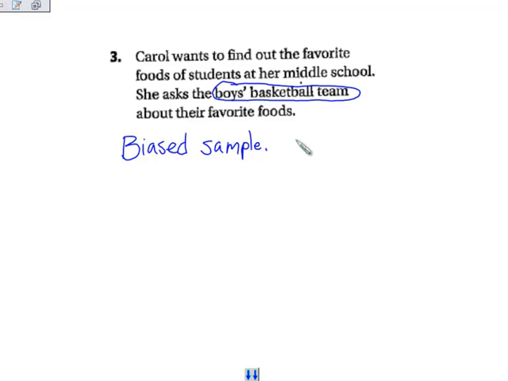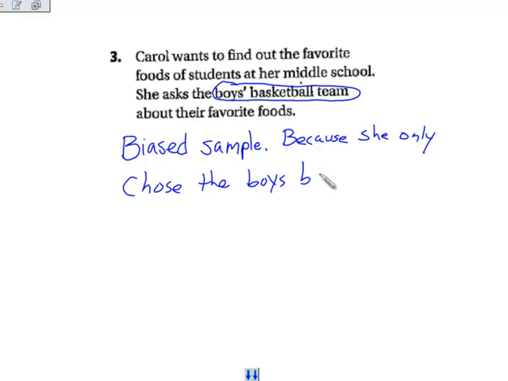So this is a biased sample because she only chose the boys' basketball team. That's the reason why it's a biased sample, because the group that she chose as her sample wasn't random. That's the reason why.